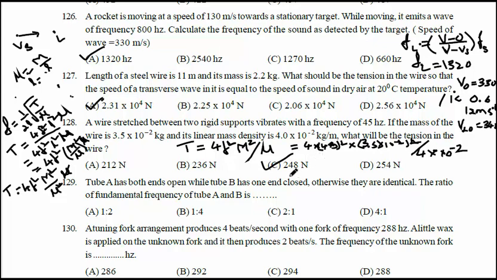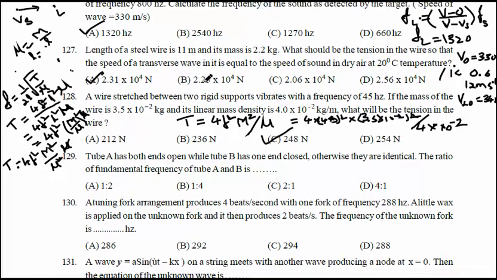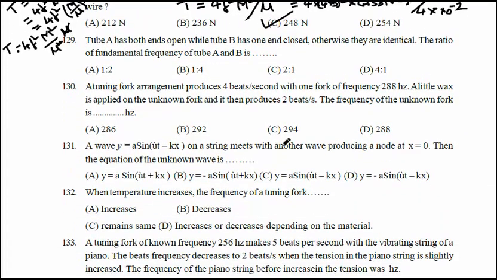So what is the option here? 248 Newton. So how did you get here? With the formula f equal to 1 by 2L into root of T by mu, T equal to 4 f square L square mu after squaring on both sides. L can be written as m by mu. So m by mu whole square into mu. m by mu whole square means m square by mu square, one mu cancels, so what remains is 4 f square m square divided by mu. Substitute, you get the answer as 248 Newton. Okay, so move to the next question.